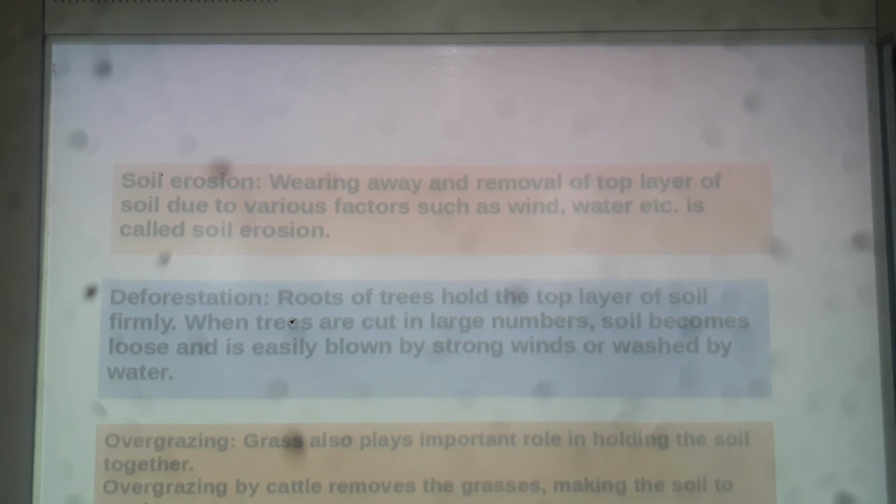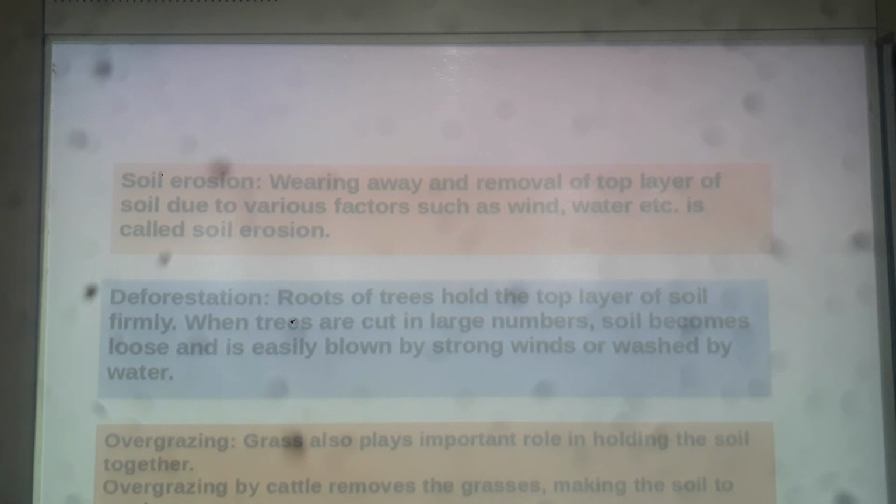But if there are no grasses, then the wind takes away the top fertile layer of the soil, or rainwater washes away the fertile layer of the soil easily.